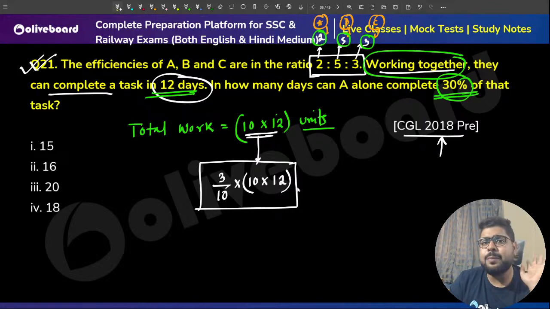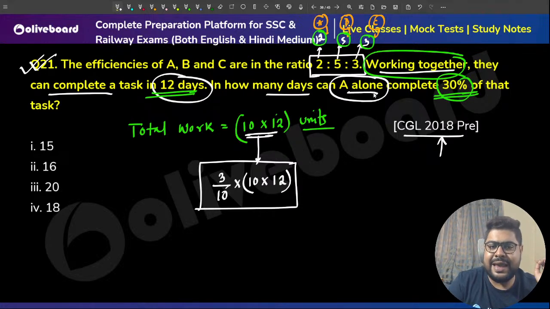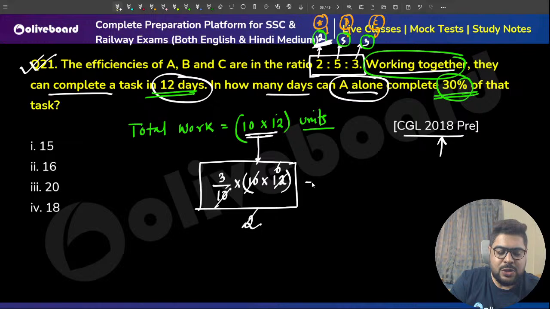Now who will complete this? A alone. How many days can A alone take to complete this? A is doing 2 units per day, and A needs to do this many units. So how much time will A take? Divide by 2, because A is doing 2 units every day. So 10 cancels, 2 into 6, 6 threes are 18 days is coming out as the answer.